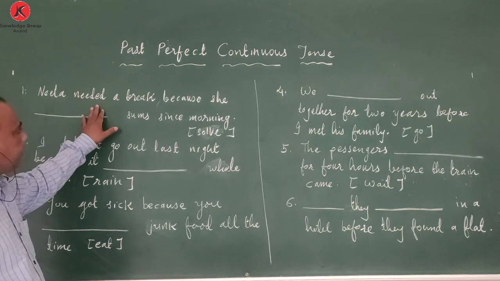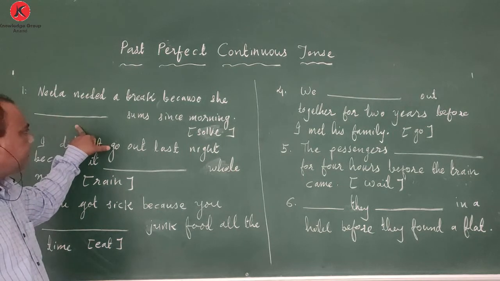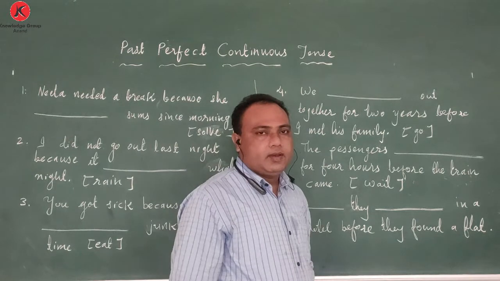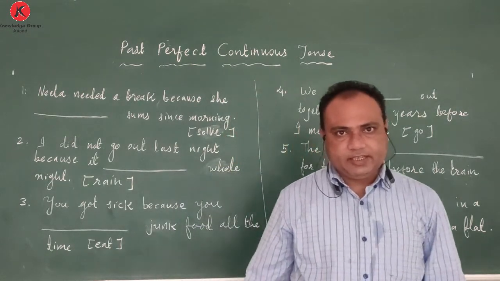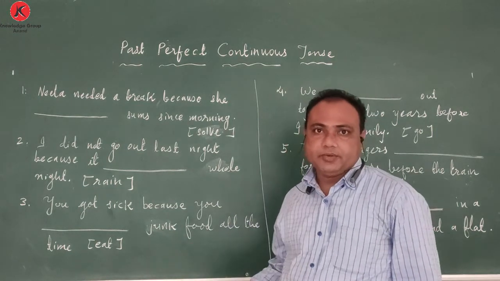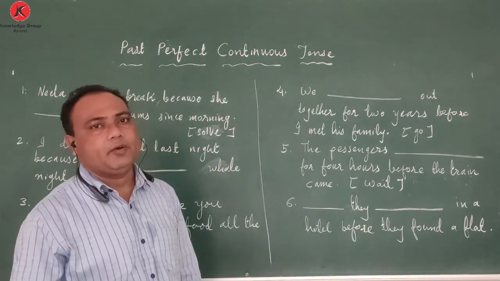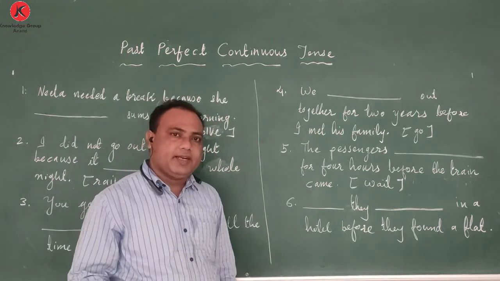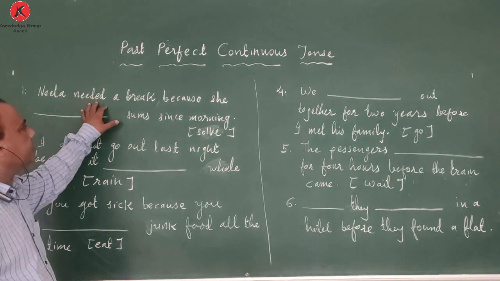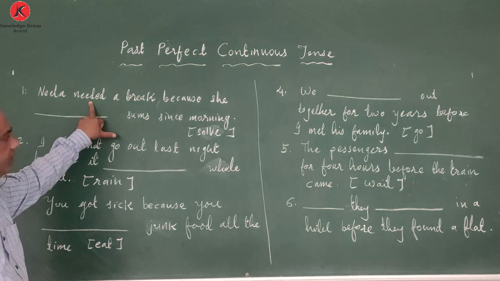Nita needed a break because she does sums since morning. Some activity started somewhere early in the morning. It continued for some period in the morning and then it also ended. Because of that activity, Nita got tired, and as a result, she needed a break. This verb already indicates that it is past tense.